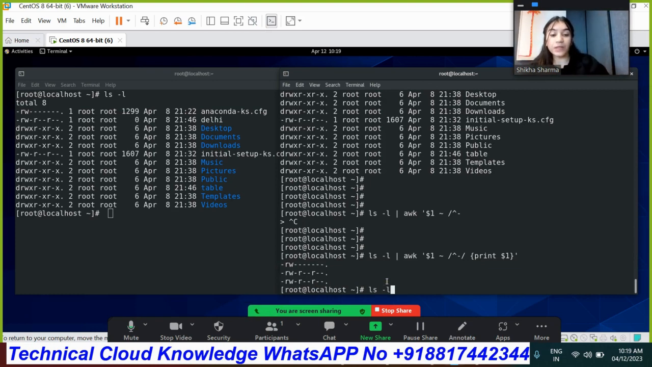You can do this as well. If you do, you will get the whole output for that, like the file name, how many links that file has, and what the size of that content is. You will get the whole thing.